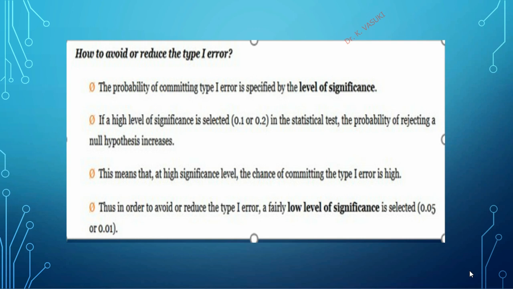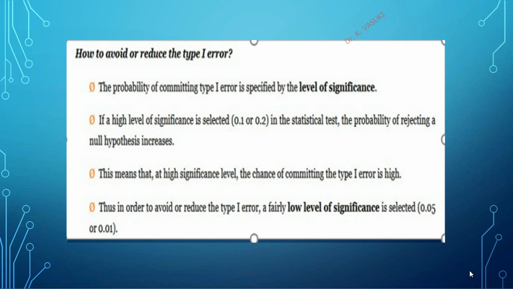The probability of committing type 1 error is specified by the level of significance. For testing anything, we have to fix the level of significance. If a high level of significance is selected, 0.1, 0.2, in the statistical test, the probability of rejecting a null hypothesis increases. This means that at a high significance level, the chance of committing the type 1 error is high.